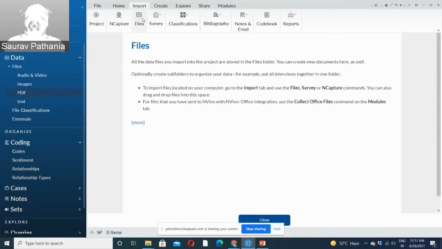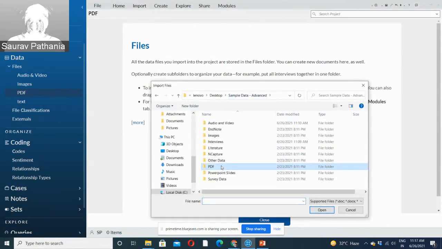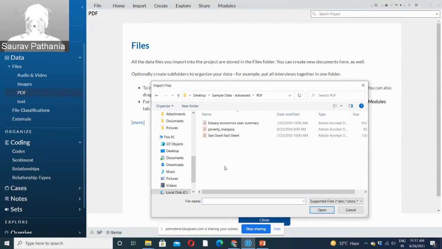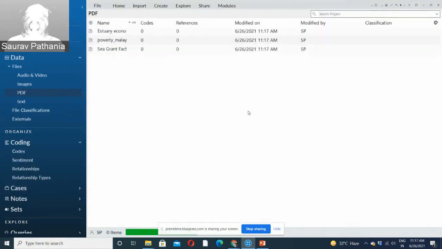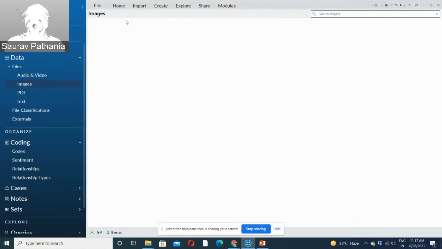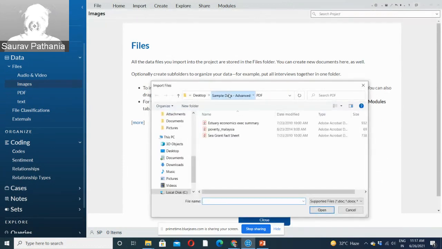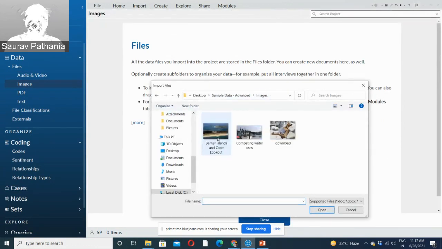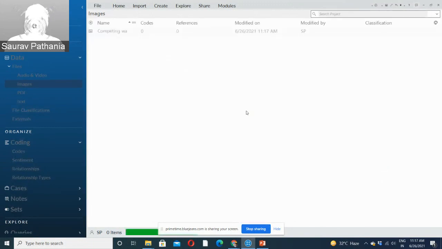I will quickly import PDF files also. I browse to the place where I've saved my PDF files. These are the PDF files. I select all these PDF files, open. The same way, it will bring in a copy of these files inside NVivo. And let's quickly import one image also. Go to the place where we have saved images. Let's bring in one image, say this one. So NVivo brings in images also inside NVivo.